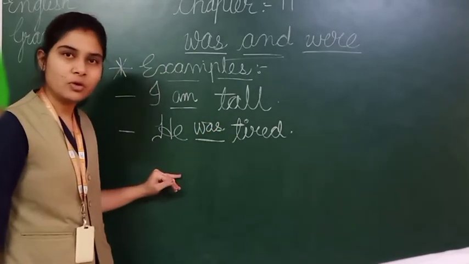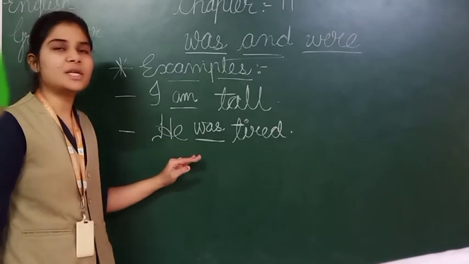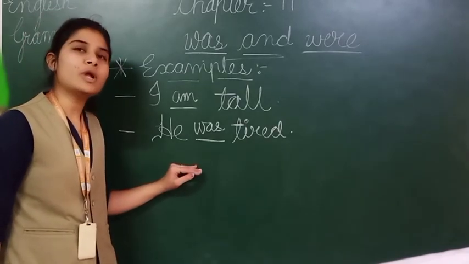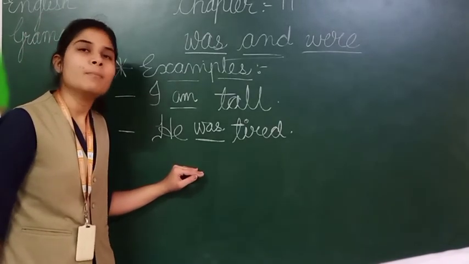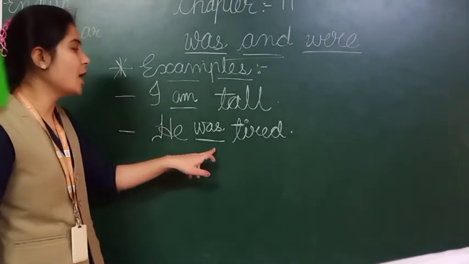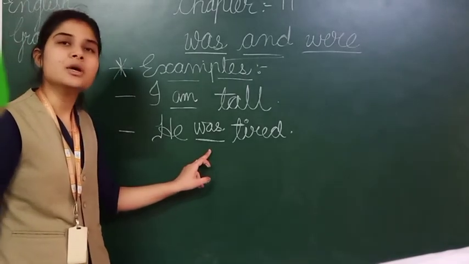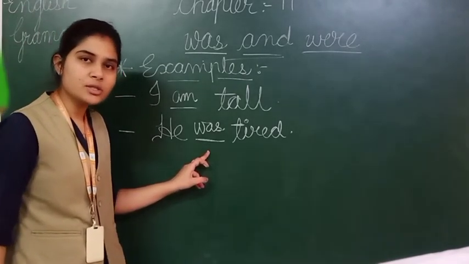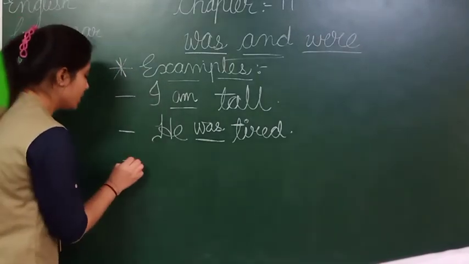Is it clear to all of you? If I want to make this sentence in present, I have to write "is." But for past tense, I have to write "was." Okay, students? Now next is